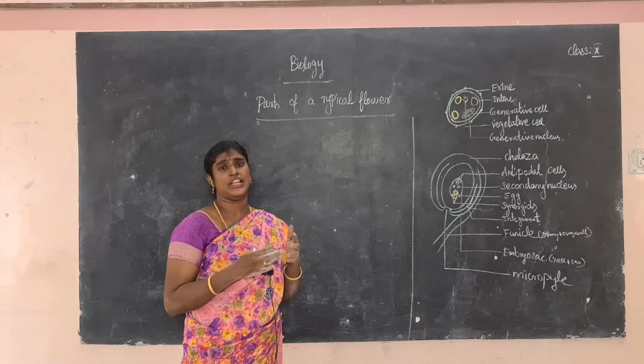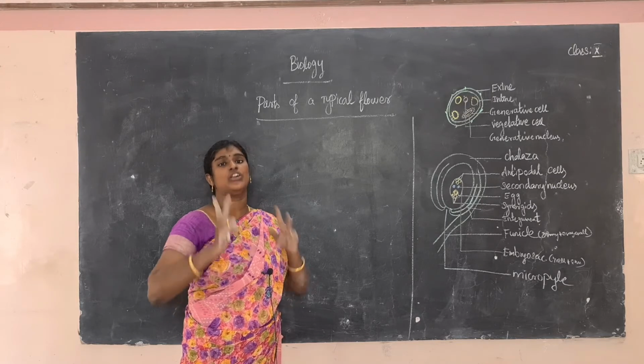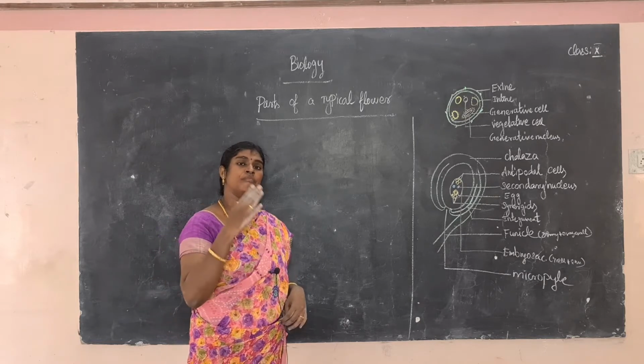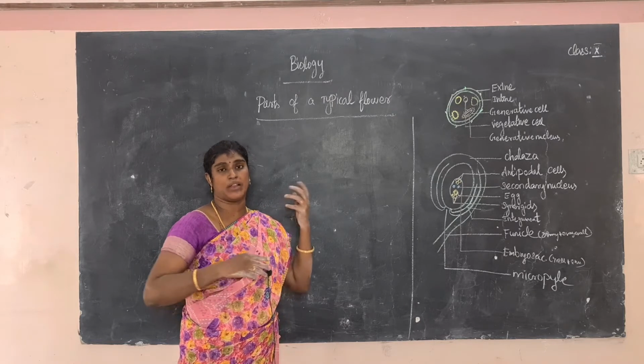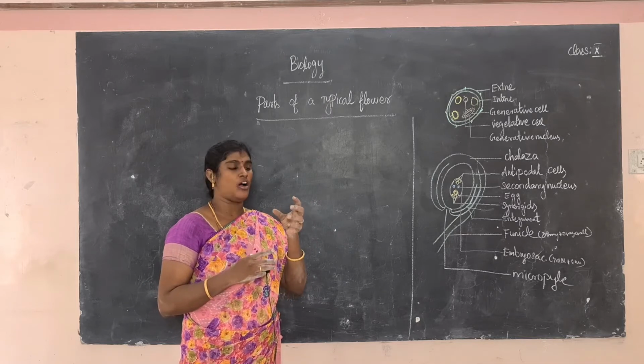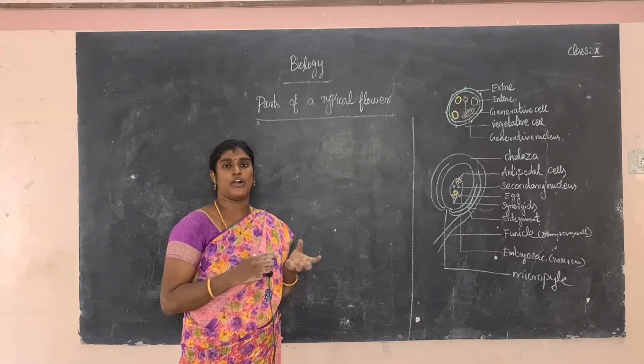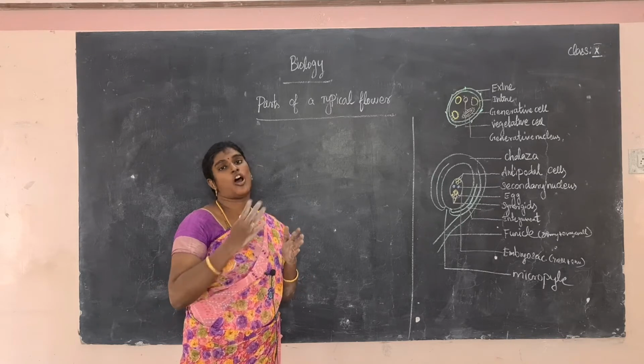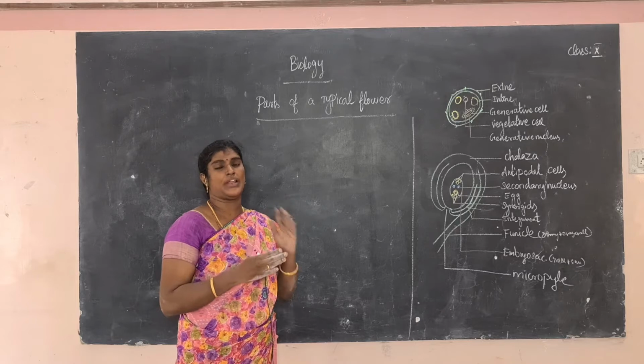Another one, fission. What is the meaning of fission? The parent cell divides into two daughter cells, that is called fission. Example, amoeba. Next one, budding. What is the meaning of budding? Budding means a small outgrowth develops from the parent body and, in a suitable situation, detaches from the parent body to lead a normal life. Example, yeast.